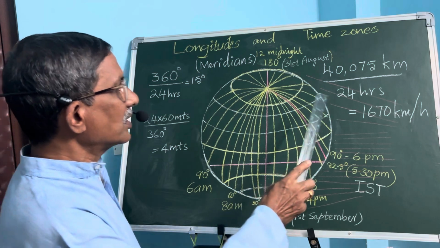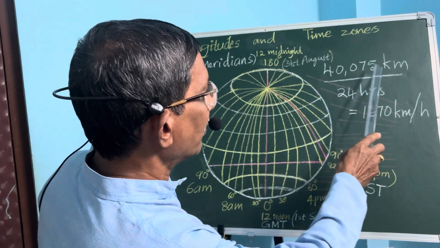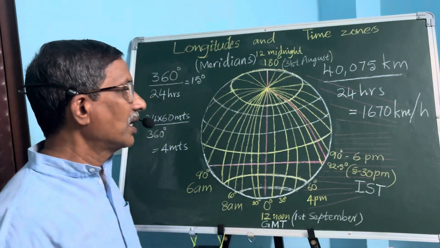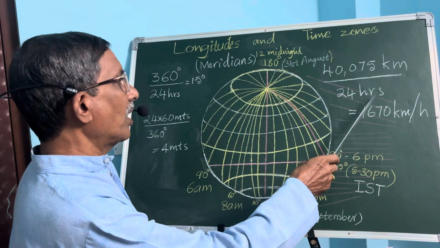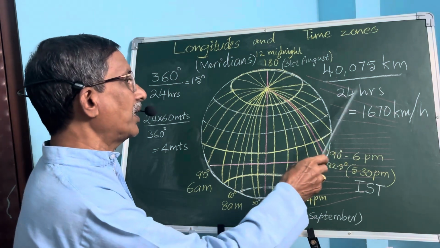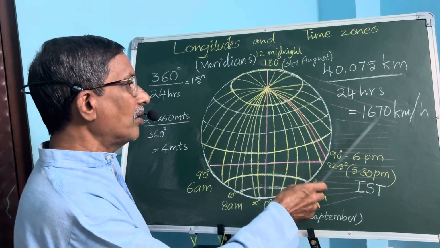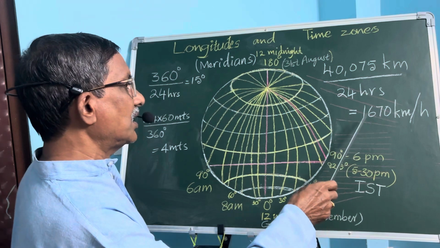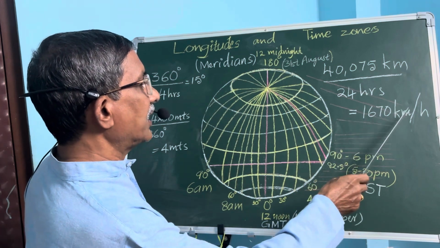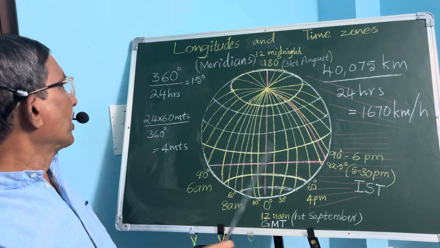We know that the circumference at its maximum is 40,075 kilometers, and it has to rotate itself in 24 hours. It takes 24 hours to complete one rotation. Thus, the average speed of the Earth's rotation is 1,670 kilometers per hour on average.